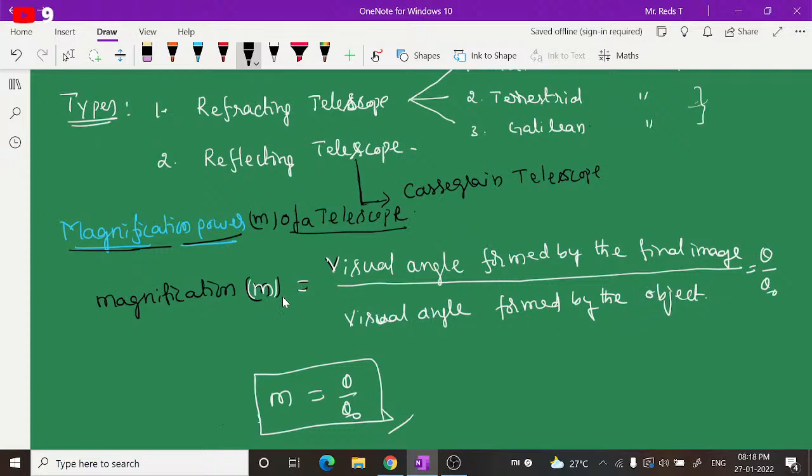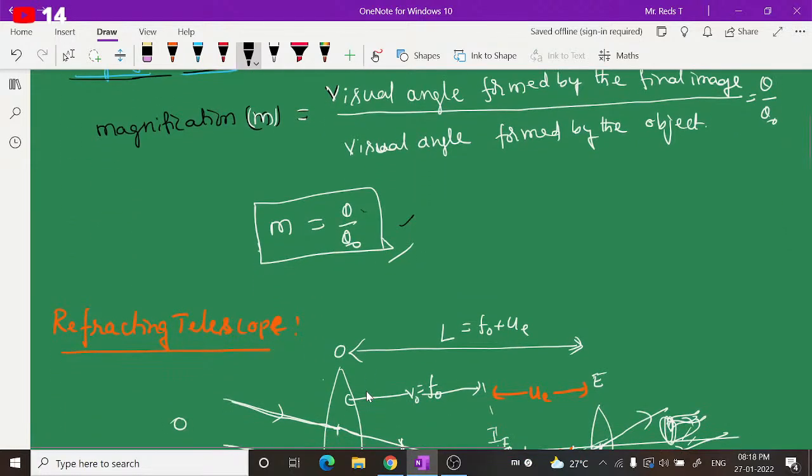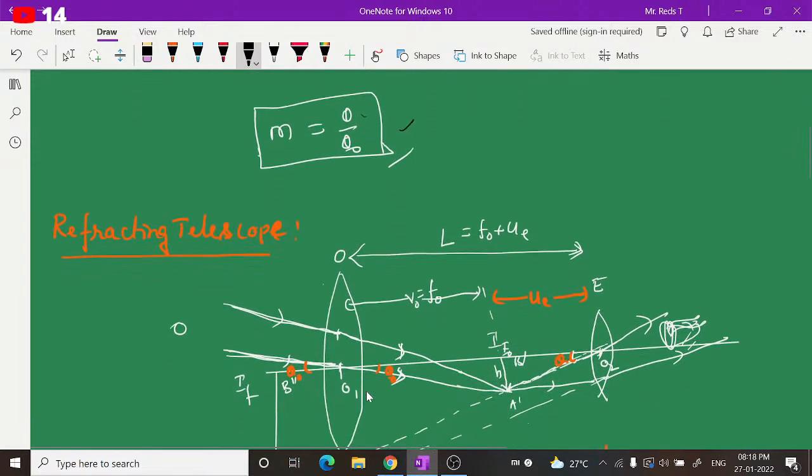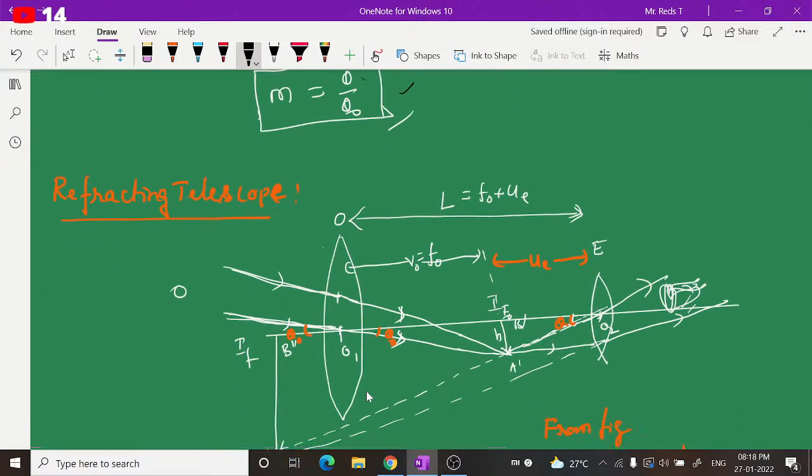They are represented by theta and theta naught. So simply, M is equal to theta by theta naught. This is a very important formula, guys. Remember this.